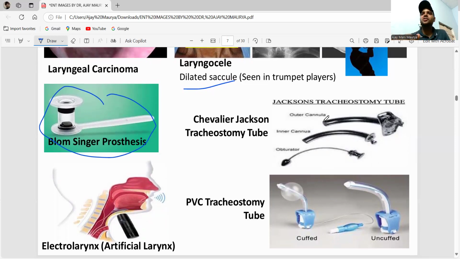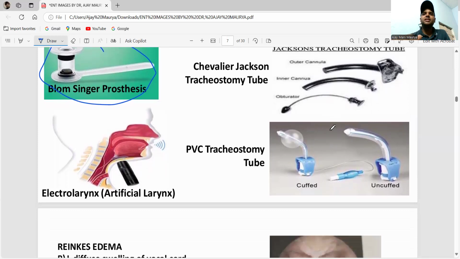Okay, this is the Jackson tracheostomy tube. Remember this one. And guys, this is the cuffed one. This is the non-cuffed tracheostomy tube. Okay, this is the cuffed. This is non-cuffed. Okay, this is the electrolarynx, artificial larynx. This is the artificial larynx.